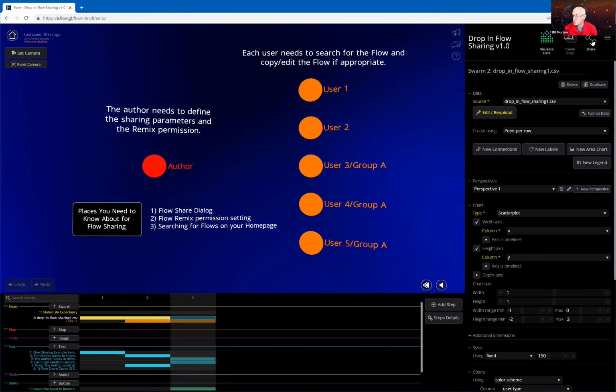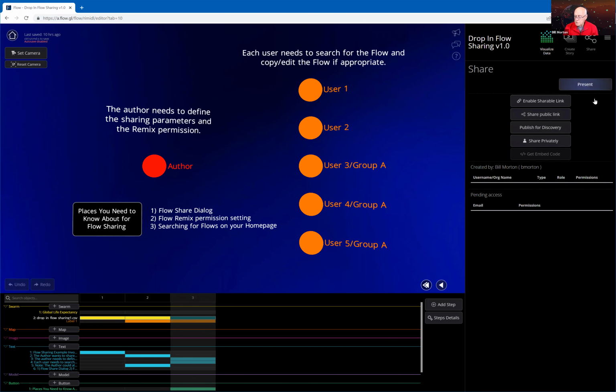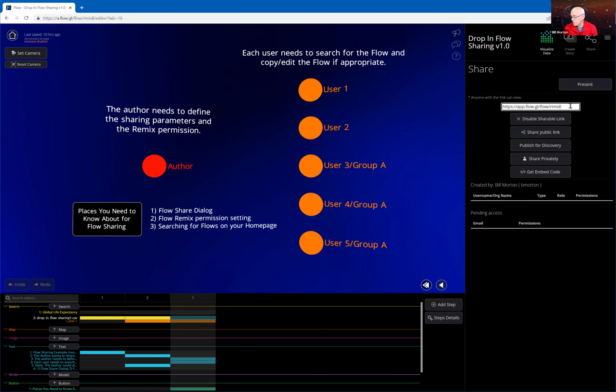So the share dialog is up here in the upper right when you're in the flow editor. The share dialog enables you to do several things. It enables you to generate a shareable link, so that if somebody has this link, they can access the flow. Okay. It allows you to share that public link with a group of people. You can always copy paste this link, by the way, into an email and send it to somebody if you want them to see your link.